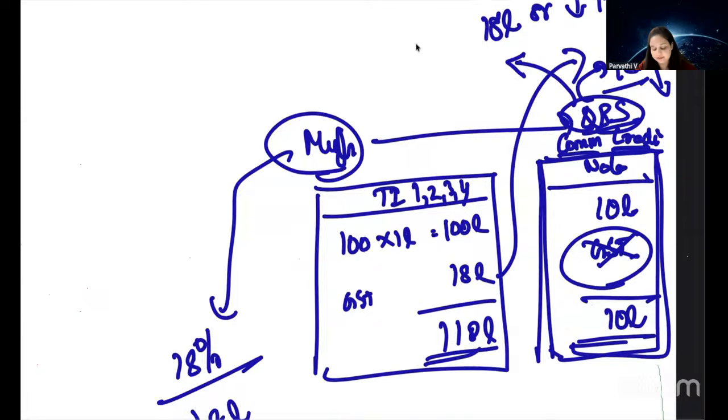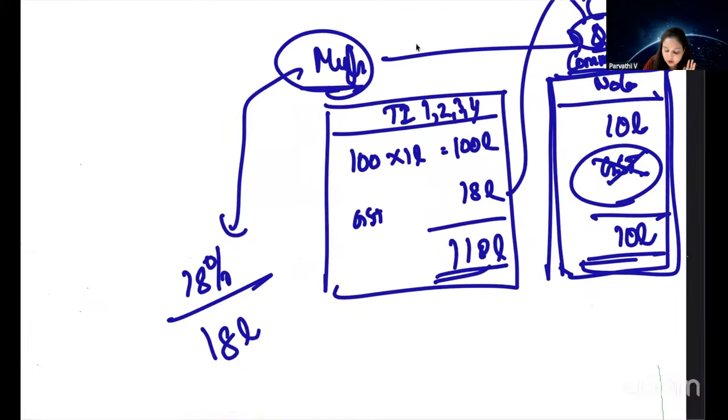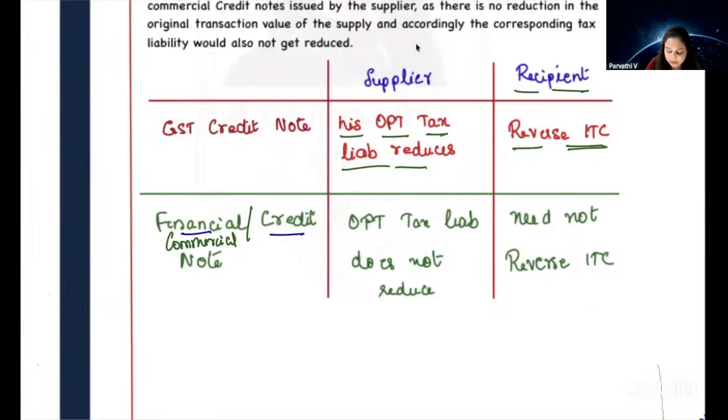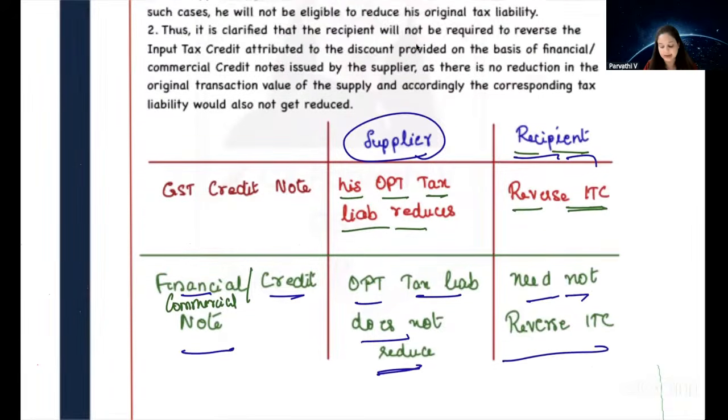What is your opinion? 18 lakhs or reduce? QRS, can they claim ITC of 18 lakhs or should they reduce? Perfect, 18 lakhs. Why? Because MyG did not reduce their output tax liability. Did they reduce their output tax liability? No. In that case, QRS can claim full ITC of 18 lakh. So in financial or commercial credit note, output tax liability of the supplier has not been reduced. Therefore, the recipient need not reverse ITC.